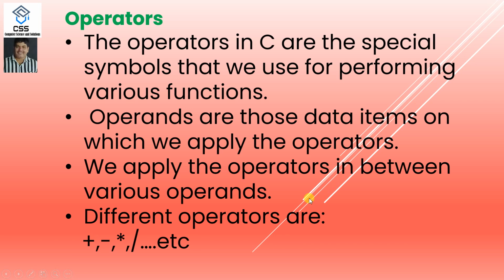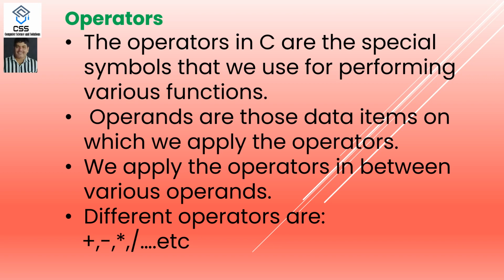Then the next token is operator. As we should know, an operator is a special symbol without which any calculation or operation cannot be made. An operator plays a vital role between two operands or variables. The different types of operators we can discuss: arithmetic operators like plus, minus, multiplication, division. The other operators include logical operators, bitwise operators, and special kinds of operators. These operators will be discussed in the operator chapter in the next modules.